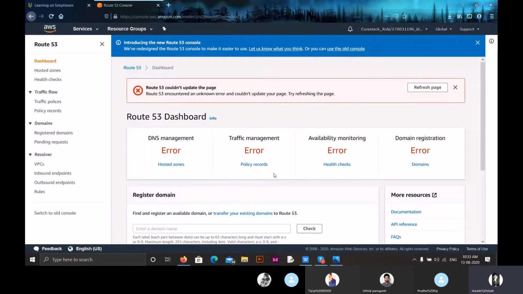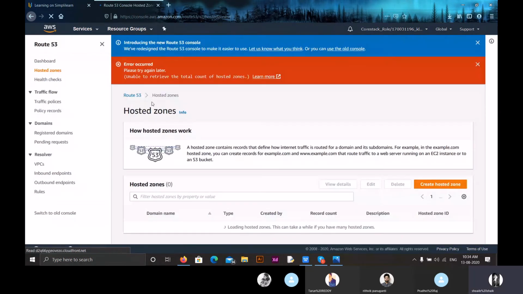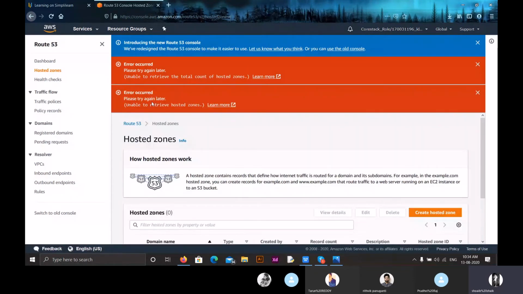Now, we discussed benefits like highly available and reliable, flexible, and designed for use with other services present in AWS. Now, let us see what are the different things present in this dashboard's hosted zones. For creating a hosted zone, we first have to create an EC2 web server instance. We saw how to create a web server instance in the previous classes while we discussed the compute service.